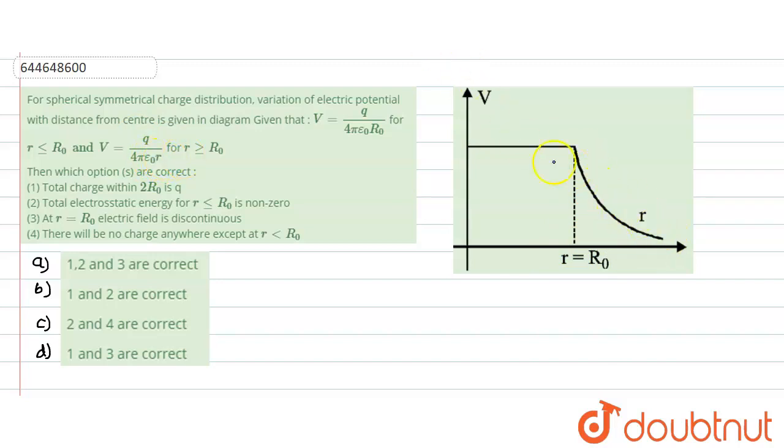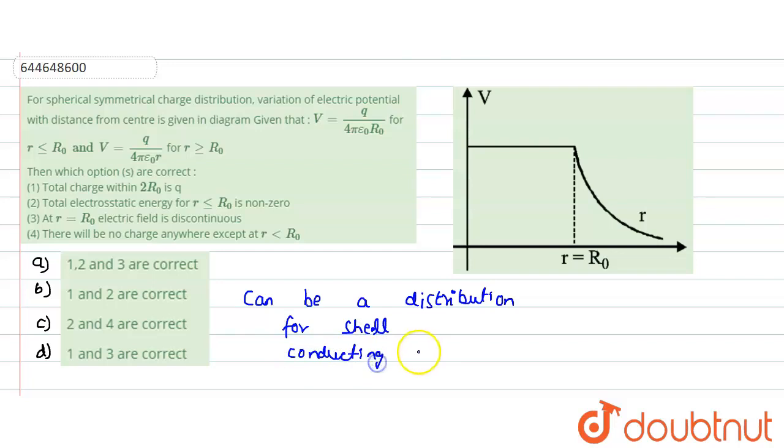Now this can be a distribution for what? It can be a distribution either for a shell or a conducting sphere.